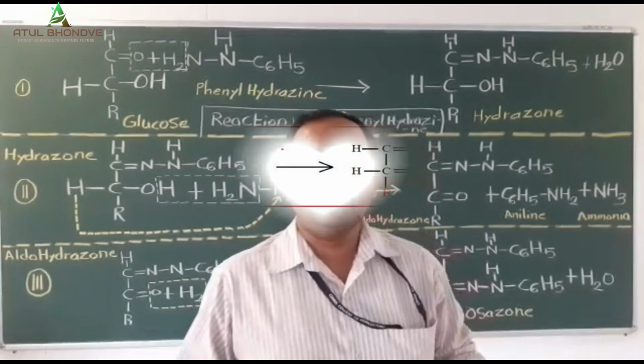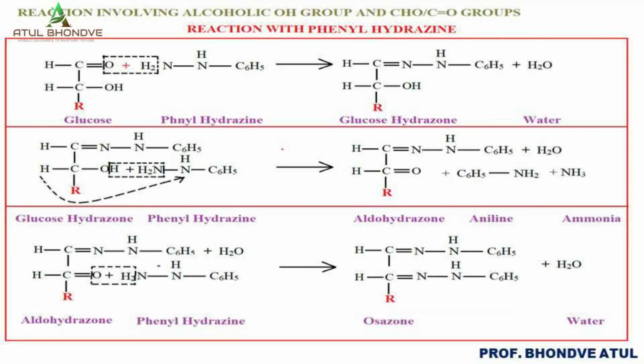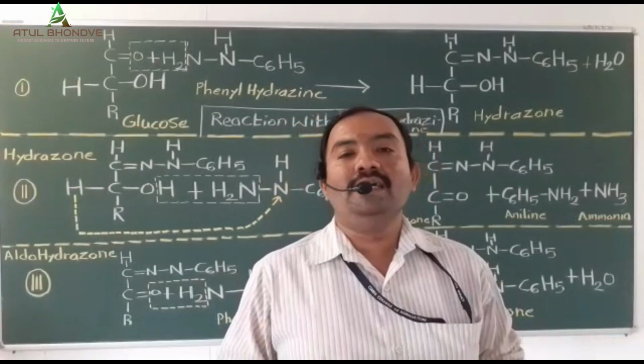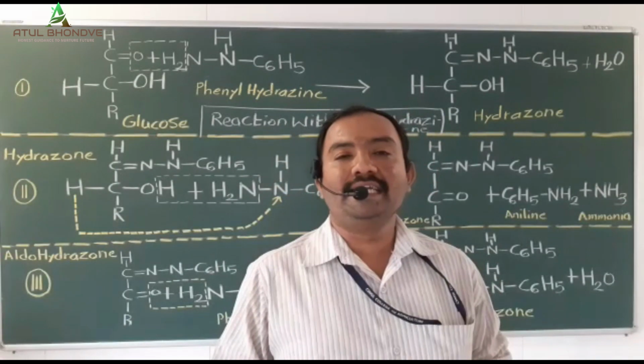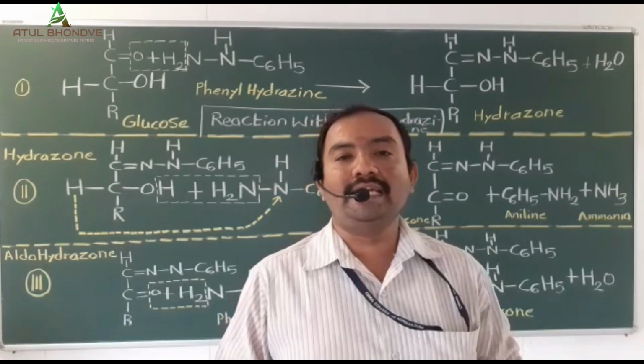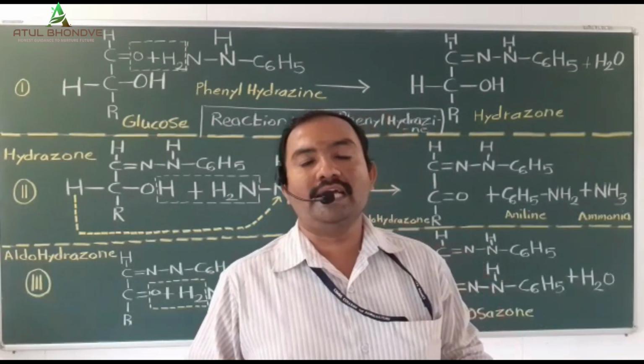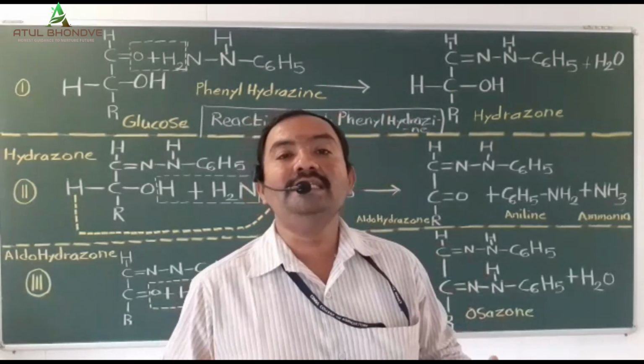In the first part, when one mole of glucose reacts with one mole of phenylhydrazine, the carbonyl carbon and oxygen react with the phenylhydrazine, and there is a synthesis of the first compound called the hydrazone. When the hydrazone reacts again with another mole of phenylhydrazine, it gets oxidized to form the aldohydrazone in the second part.